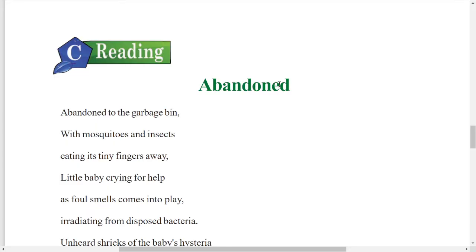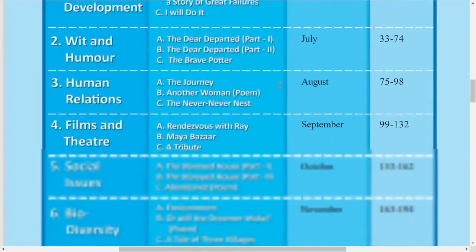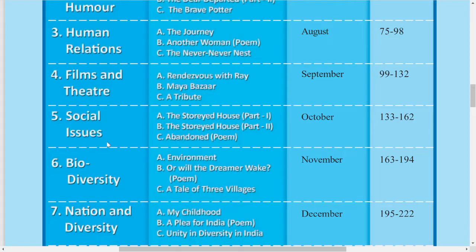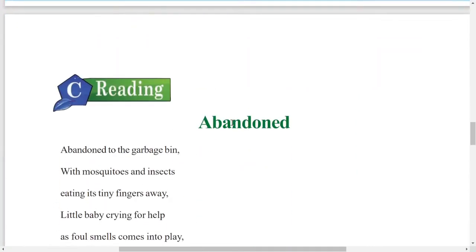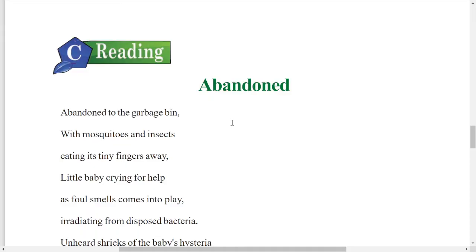This is a very society-awakening poem again, where we will see about a small newborn baby who is left. Somebody is left here. That somebody is the small little newborn baby. Let us see what his situation is. Remember, in this unit we are studying the social issues. That is the theme. So this is also one of the social issues which we have in the present society. So let us see what that social issue is.